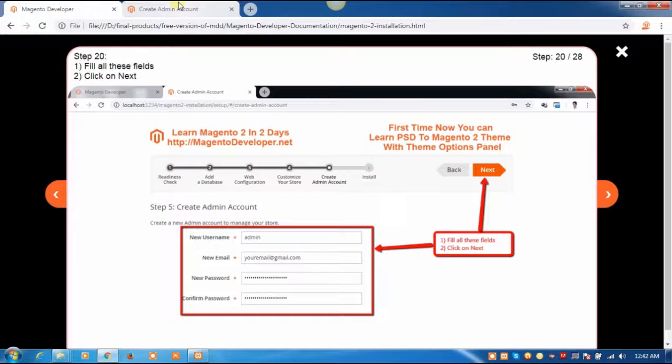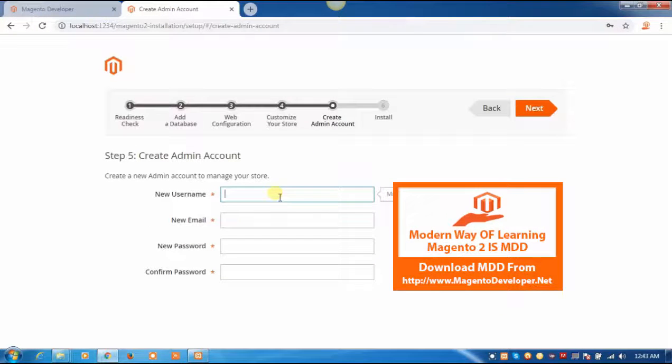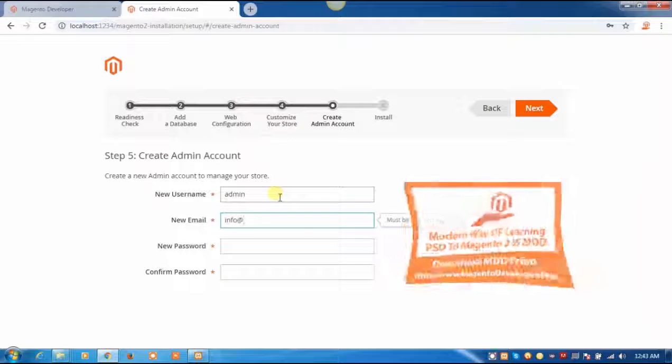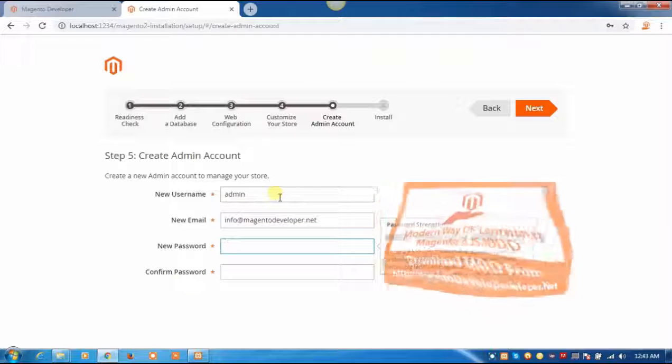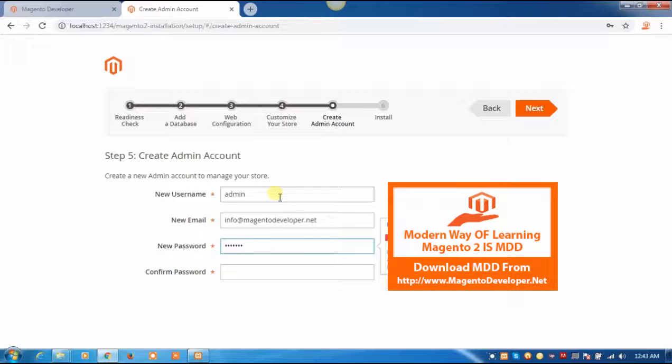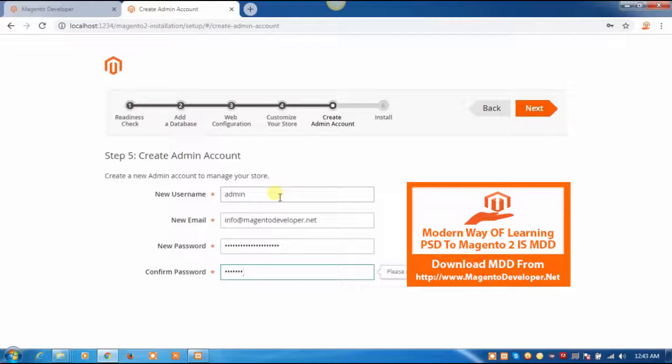Go back to our documentation, click on next step of the documentation, step 20. Fill all these fields, click on next. Go back to our installation, enter username admin, enter email address info@MagentoDeveloper.net, password, confirm password, click on next.